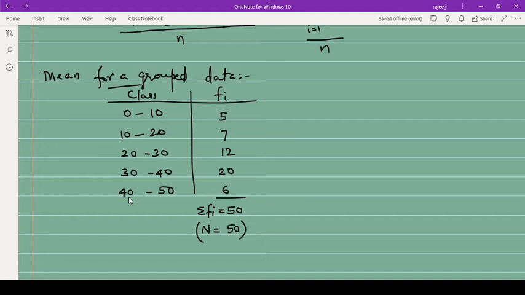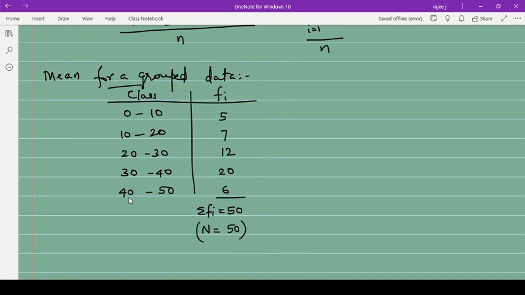Now if it is group data, to get the mean, we will find the midpoint of each class. Midpoint of 0 to 10 is 0 plus 10 divided by 2. That is taken as xi. Xi means the midpoint of this class. The midpoint of 0 to 10 is 5. Then for 10 to 20, 10 plus 20 divided by 2, we will get 15. Then 25, like that, we will get.